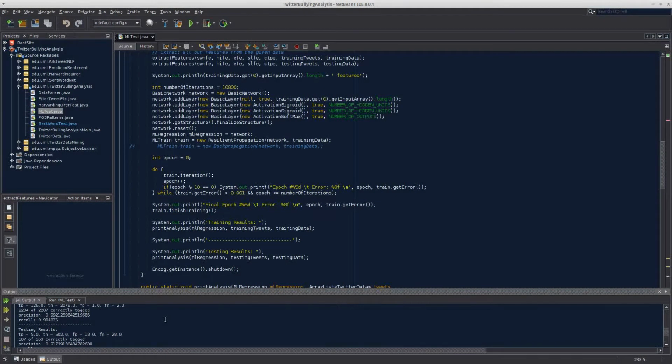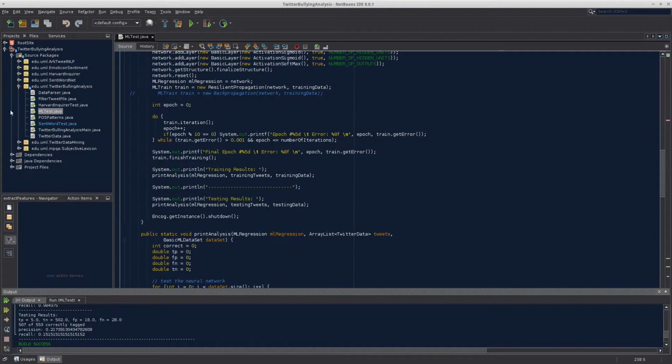Getting 5 correctly, even if we looked through 20 or so tweets, we'd still be able to quickly decide, especially as a person, whether or not that person was a bully. So it would narrow down the data we'd even have to look at for finding bullies exponentially. And yeah, that basically explains it.